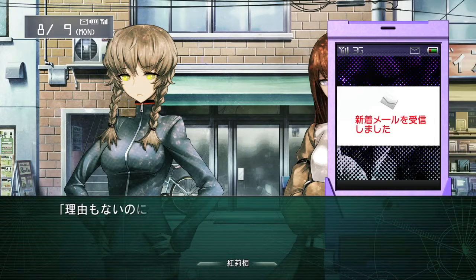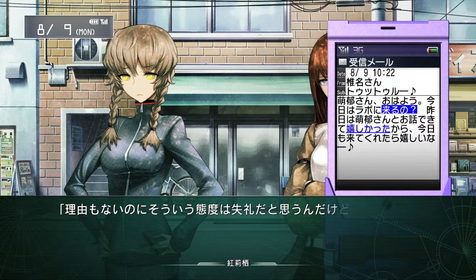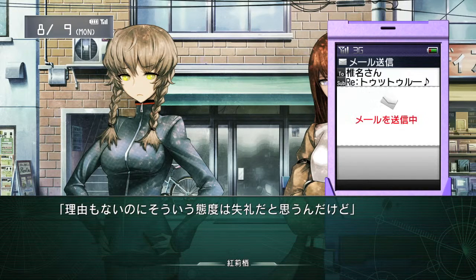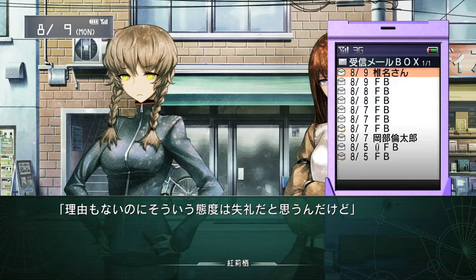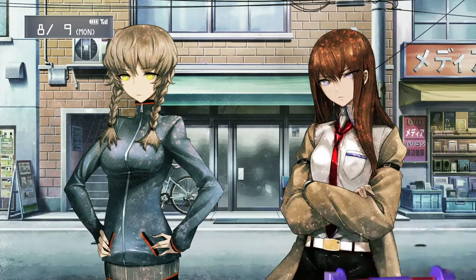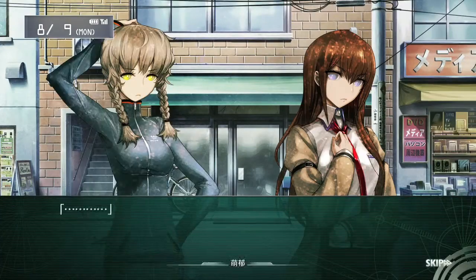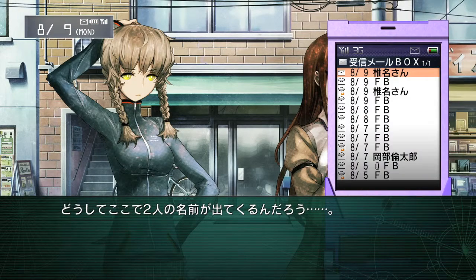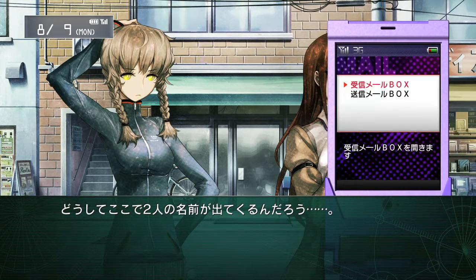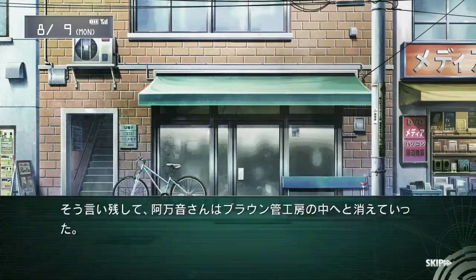Load up slot 1, and that should put you back at this scene in front of the apartment with the 2 choices. So this time you want to pick the second choice, and that should put you on a different plotline path. So get to fast forwarding, and make sure you open up all the text messages once again.